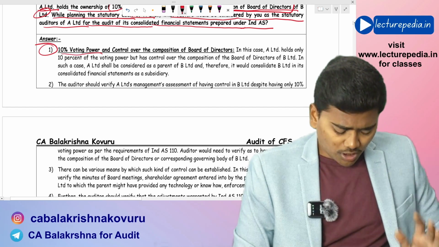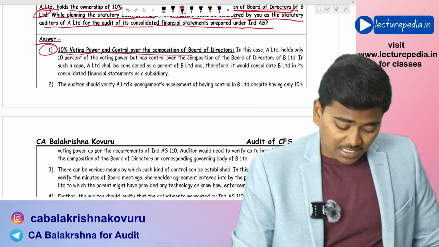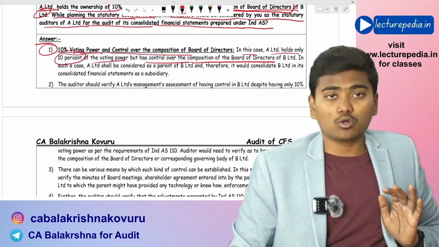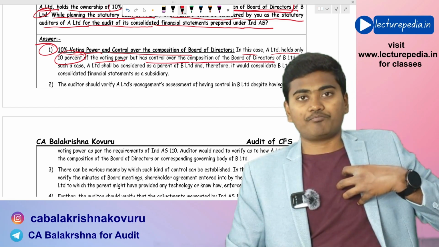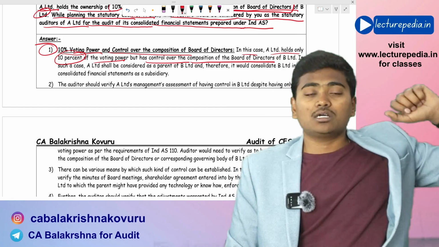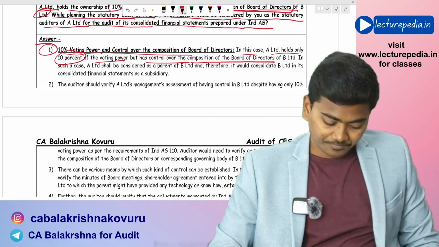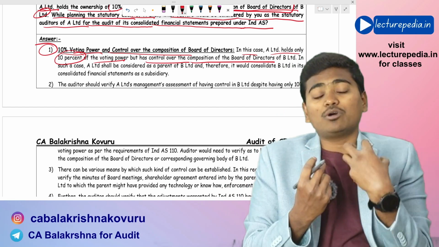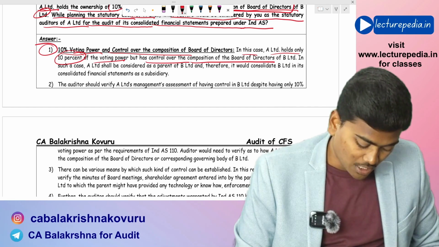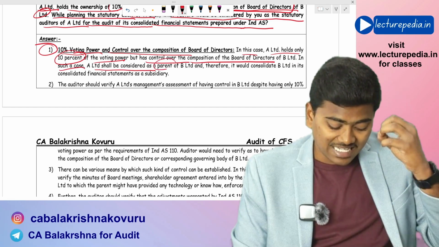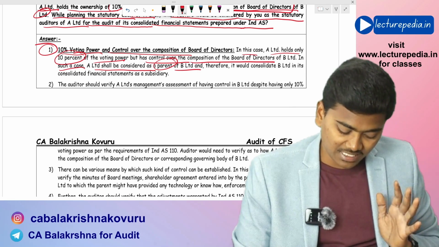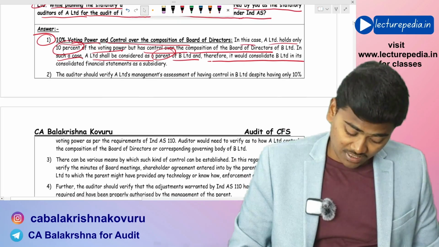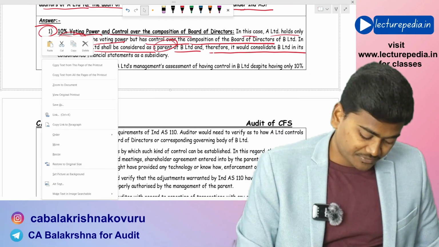See, 10% voting power and control over the composition of board of directors. In this case, A Limited holds only 10% of voting power but has control over the composition of board of directors. That means A Limited is having power to determine who should be appointed to the board of directors of B Limited. That means the decision making in the B Limited can be done by A Limited with the help of its power to appoint the board of directors. Now, in such a case, A Limited shall be considered as parent entity of B Limited, and therefore it would be consolidated in the B Limited. That conclusion you have to give first of all. After that, what are the points that have to be verified?